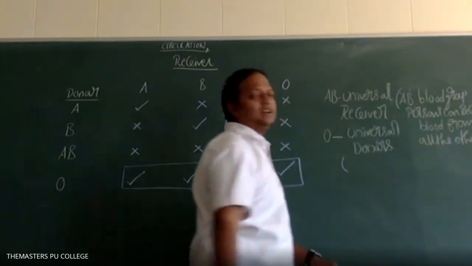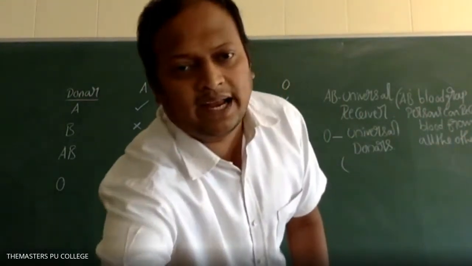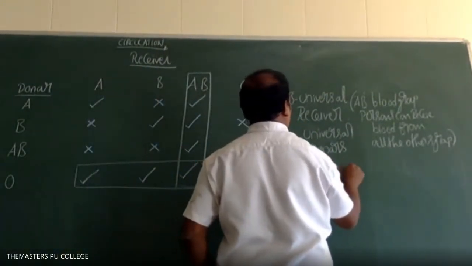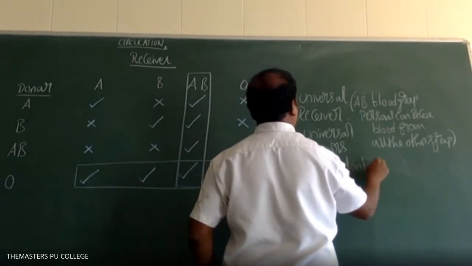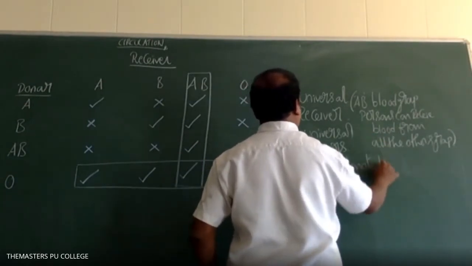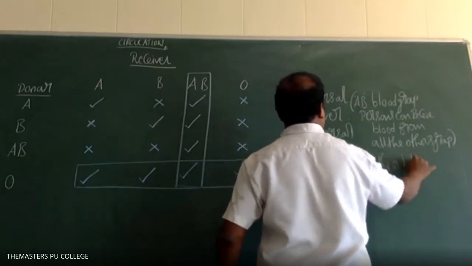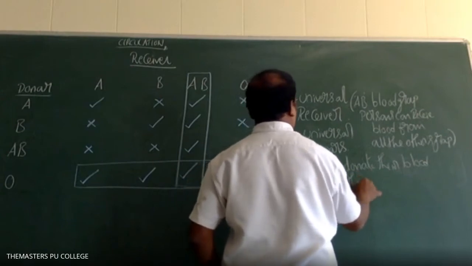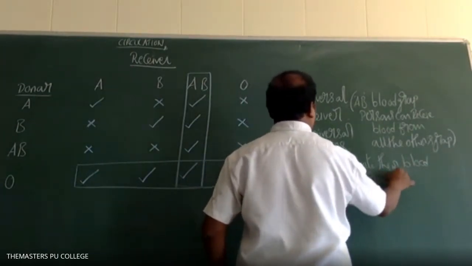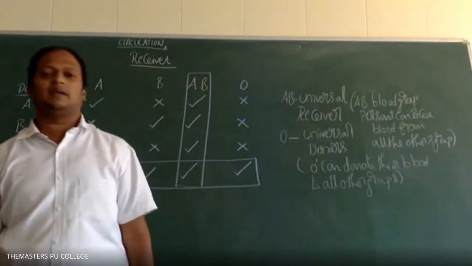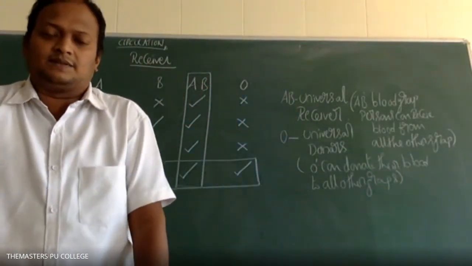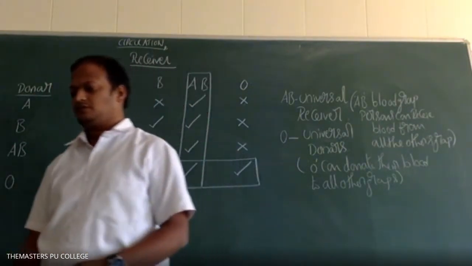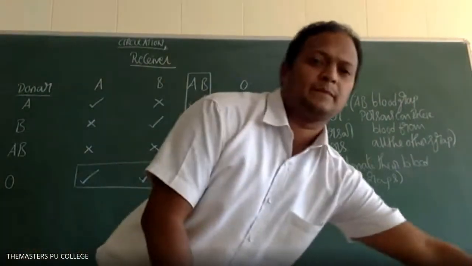So why is O universal donor? O can donate their blood to what? All blood groups, all other groups. So that only O is called universal donor, AB is called universal receivers. Is it clear, students? Until this clear, all of you? Clear. Right.